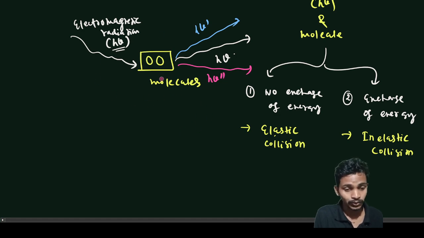So two things we will get for inelastic collisions.